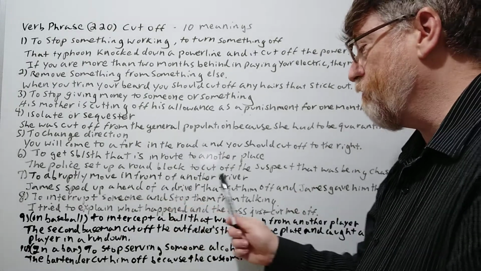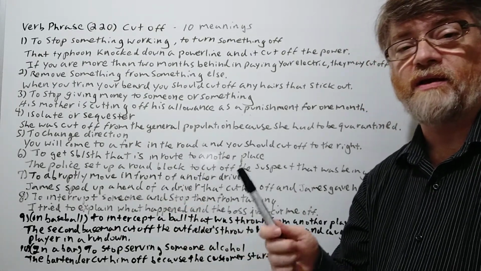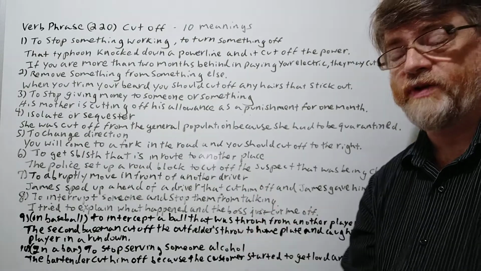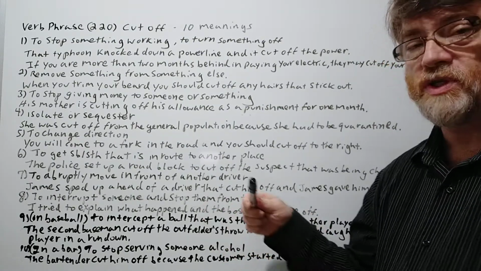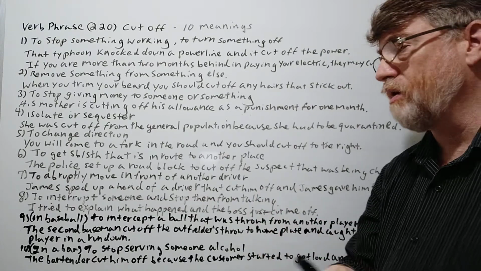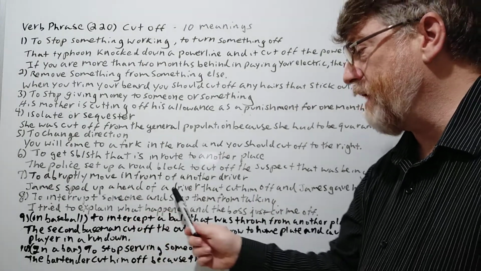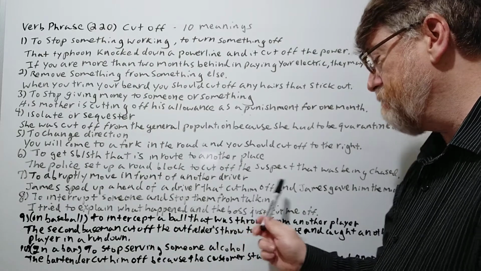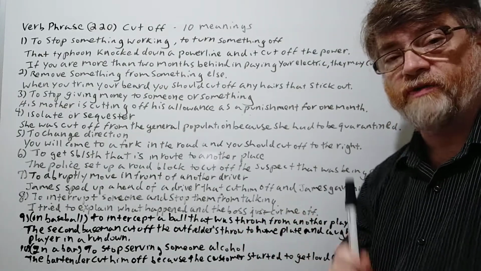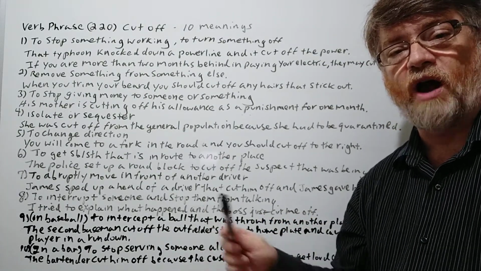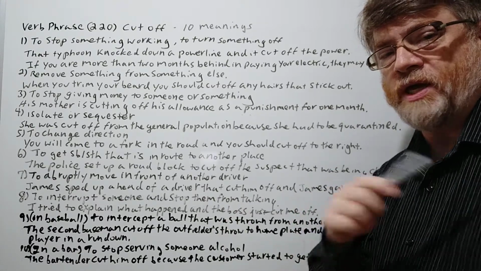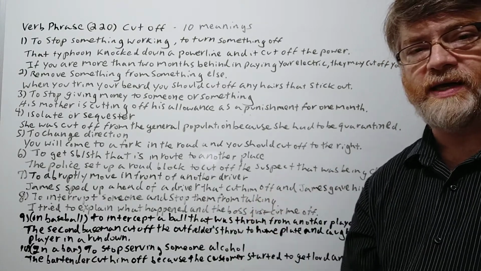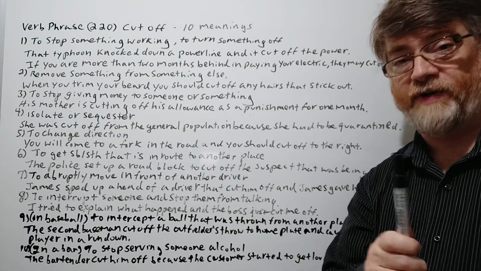All right, number 7. To abruptly move in front of another driver. Yeah, so this is like on the road where somebody cuts you off, either another car or a scooter or something gets in front of you very quickly and very close. So James sped up ahead of a driver that cut him off, and James gave him the middle finger. So one car maybe cut him off, and James got angry, maybe had a little road rage or something, and he drove up ahead and gave the guy a middle finger.